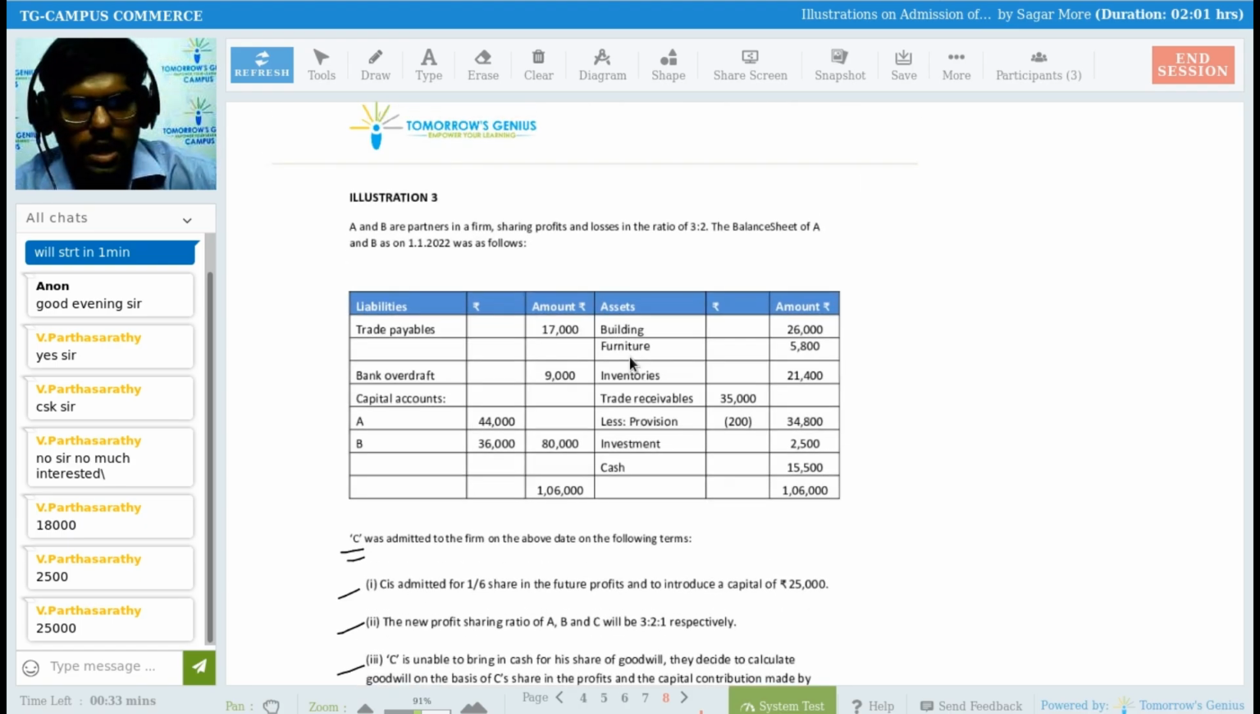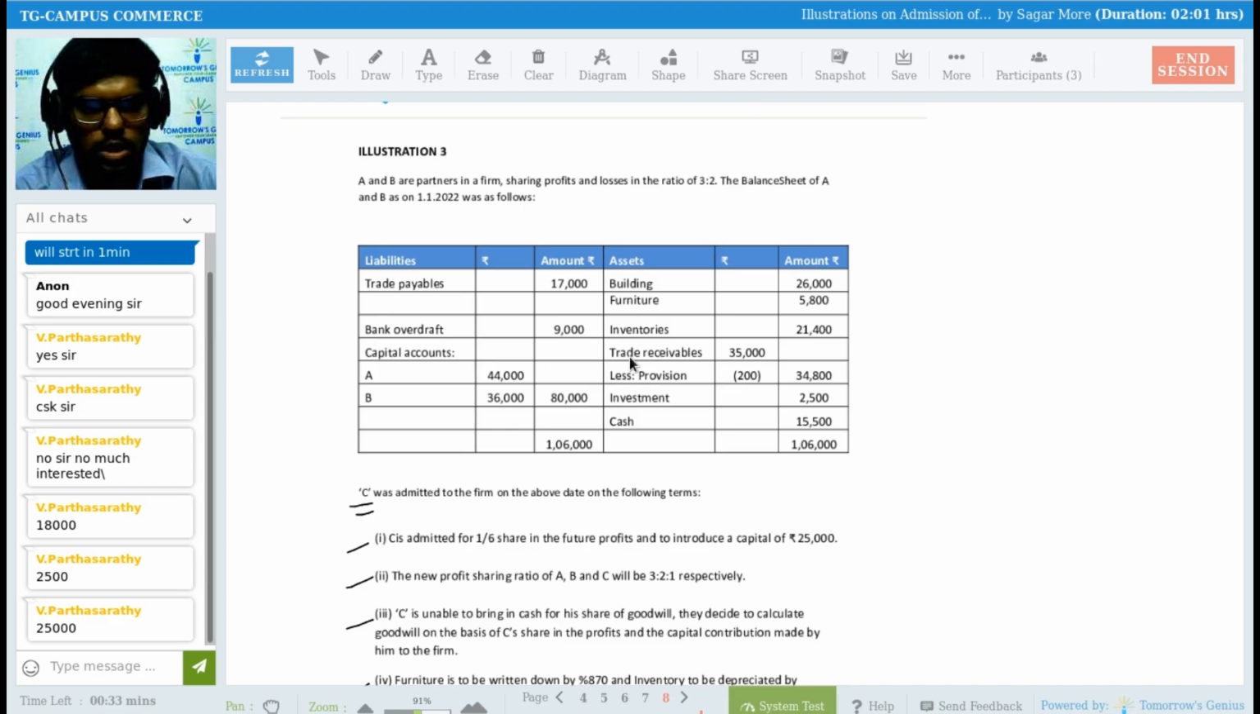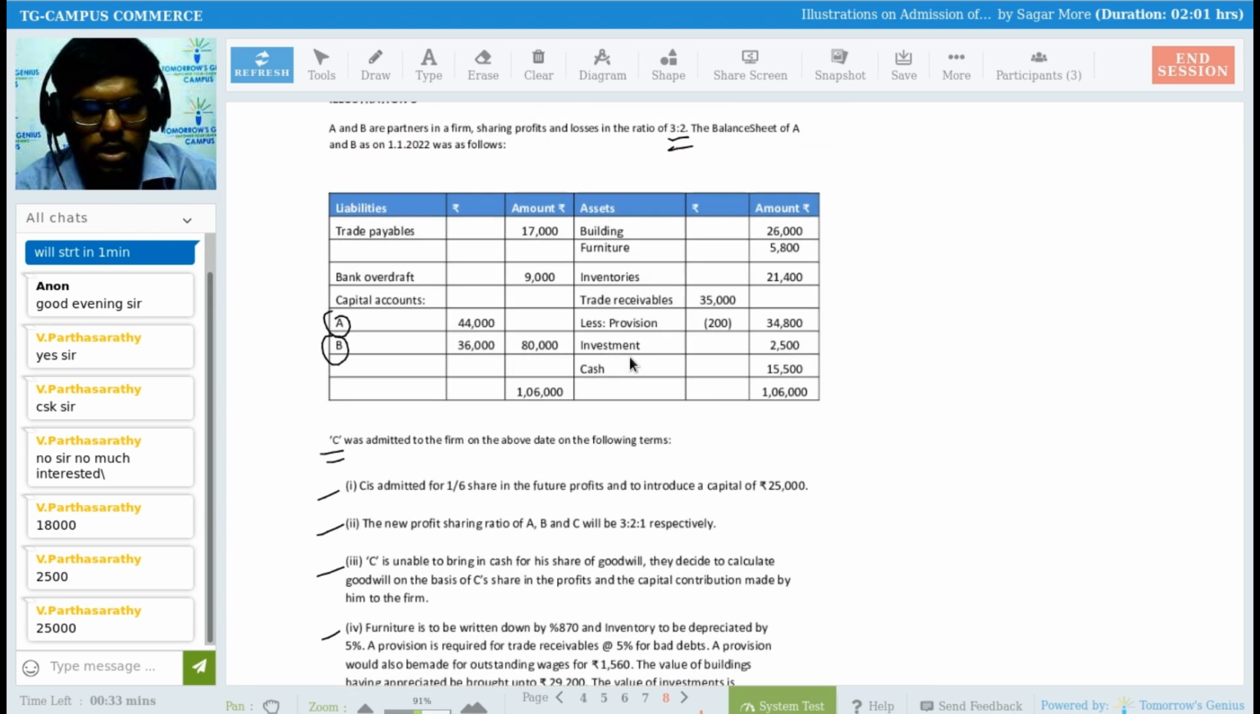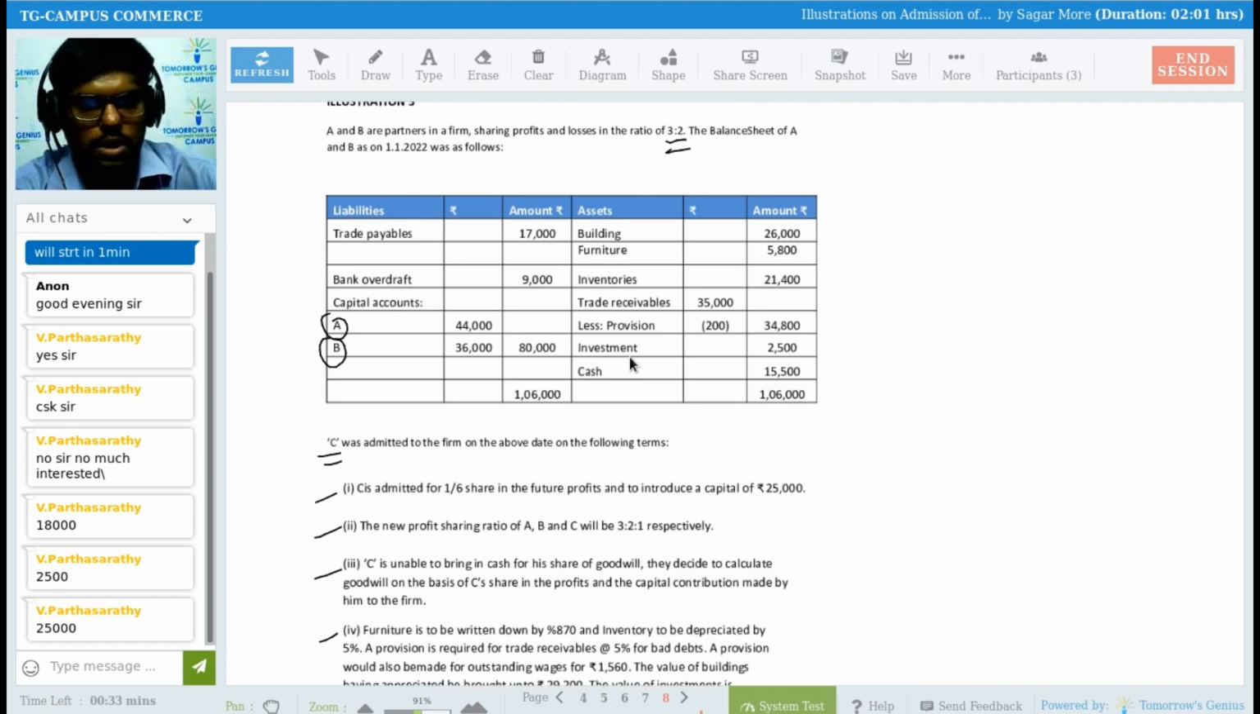Okay. See, A and B are partnership firms sharing profits and losses in the ratio of 3:2. The balance sheet of A and B as on 1st January 2022 is as follows. See, capital balances are given for A and B. What do they ask you to do? Revaluation account and partners' capital account. Okay. So I will write this on the credit side of the partners' capital account, by balance brought down, right? There are no reserves and surplus here. There is no loss here.